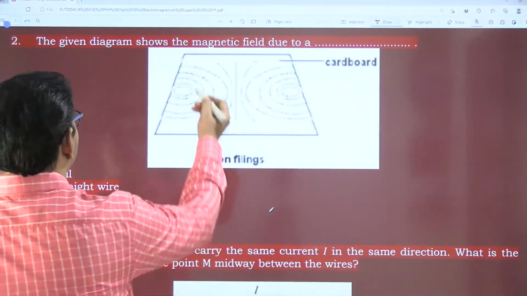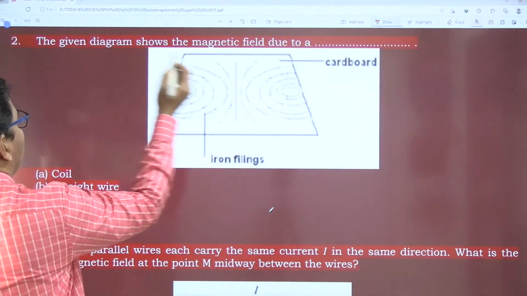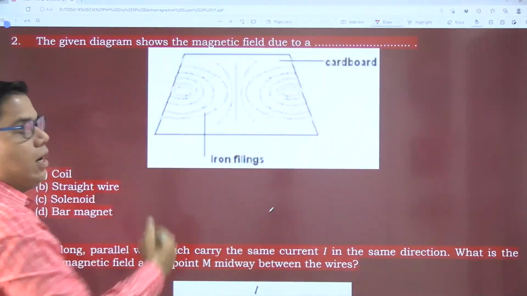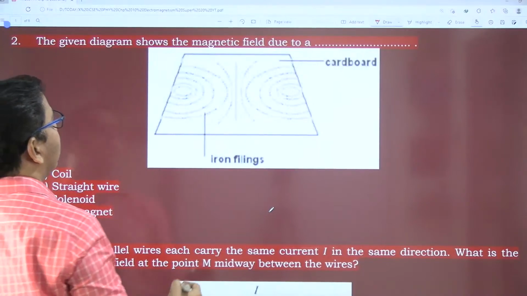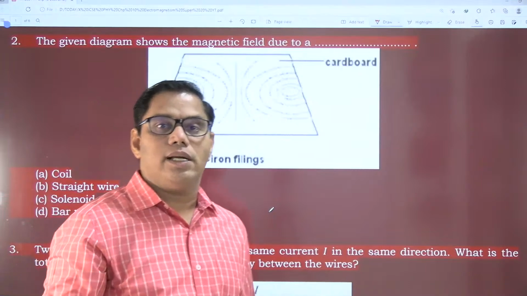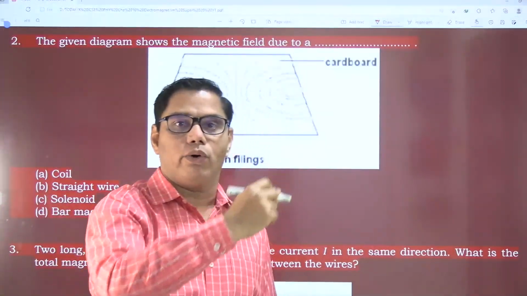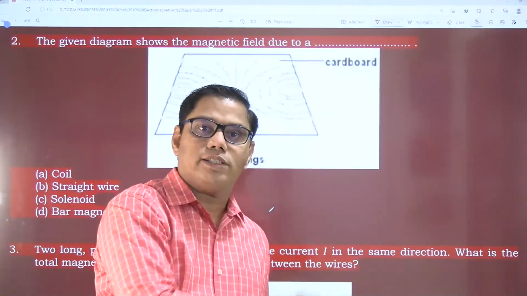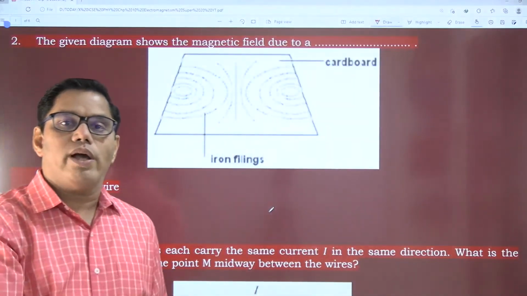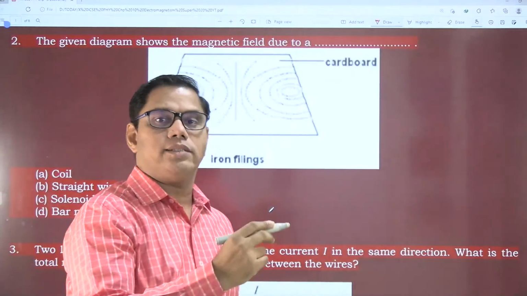Okay, here comes question number 2. The given diagram shows a magnetic field due to what? See, look here. This is an incomplete diagram. You may get this diagram in your examination as a diagram to be drawn. This question was asked earlier also. If I am not wrong, this question was asked in 2016.